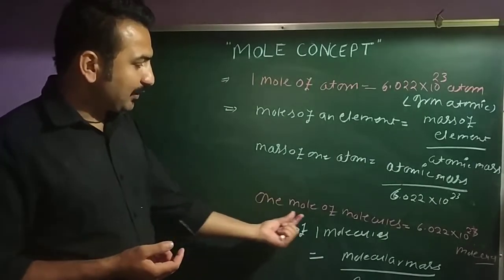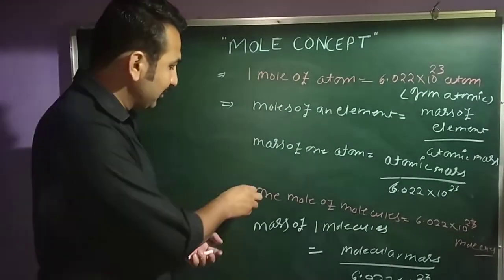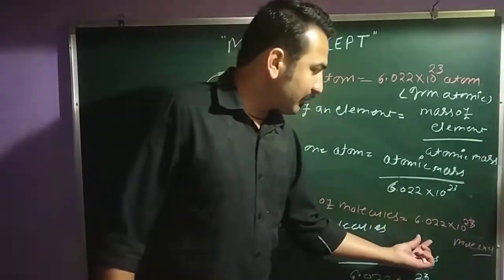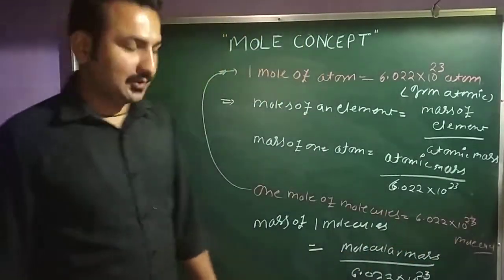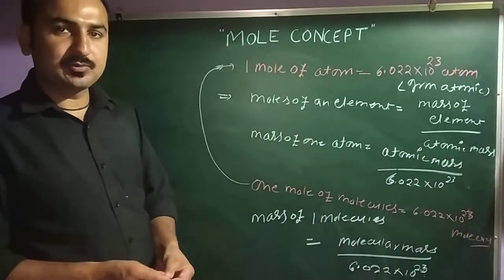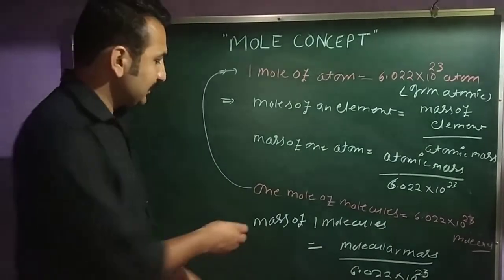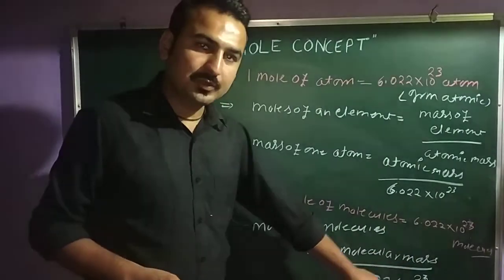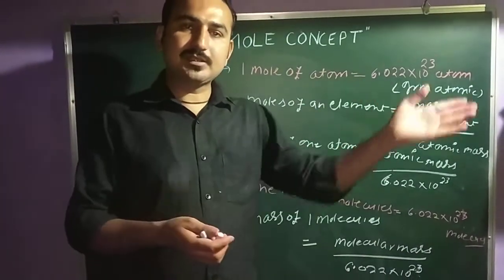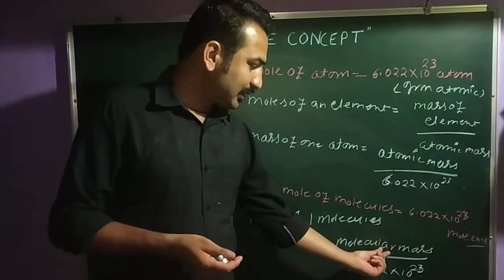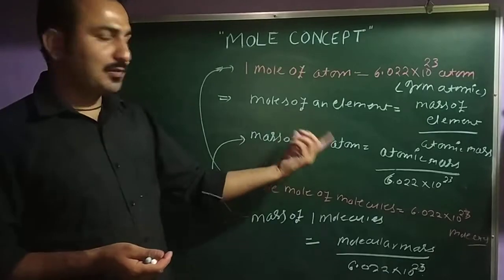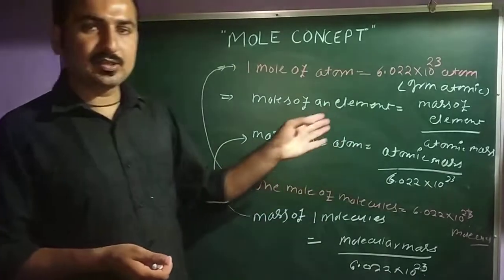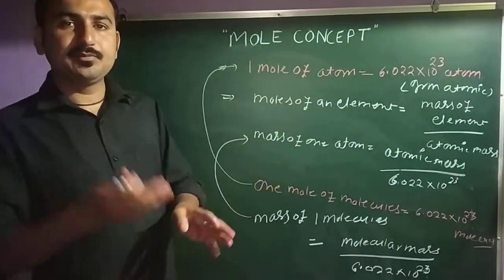Simple. And next, 1 mole of molecules. Same thing, 1 mole of molecules is 6.022 × 10^23 molecules. Last, you have the mass of 1 molecule, and the same as the mass of 1 atom, it is the molecular mass upon 6.022 × 10^23. That means where you have to find the molecular mass, you take the molecular mass, and where you have to find the mass of 1 atom, we have the atomic mass. Clear? These are some relations, and these relations are used in your numericals.